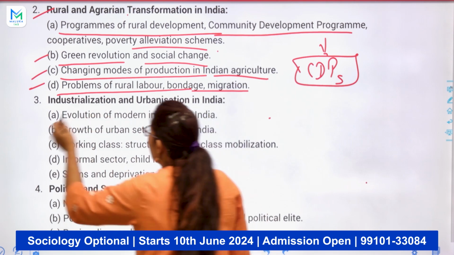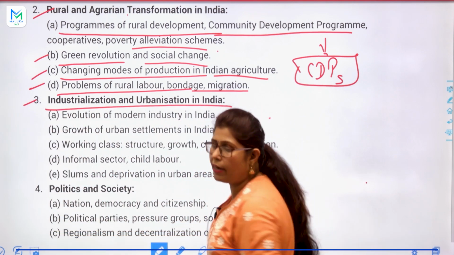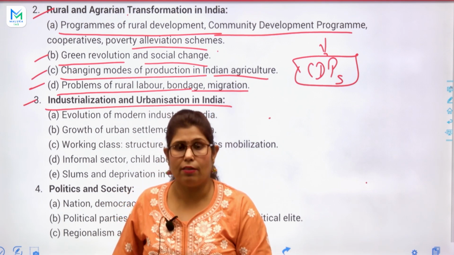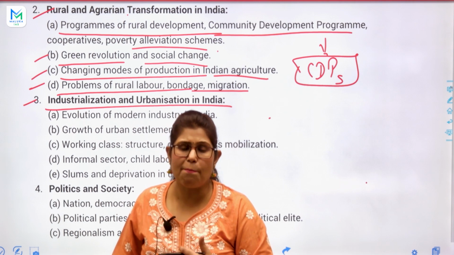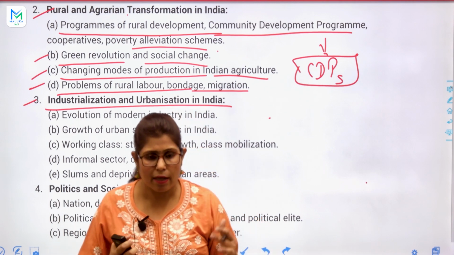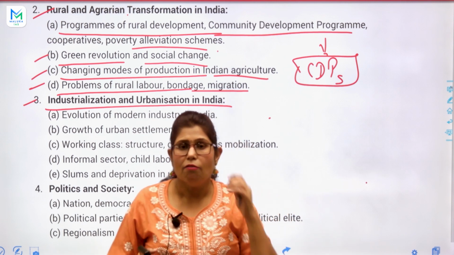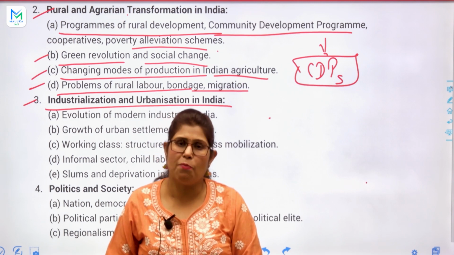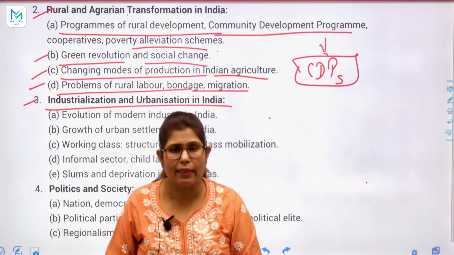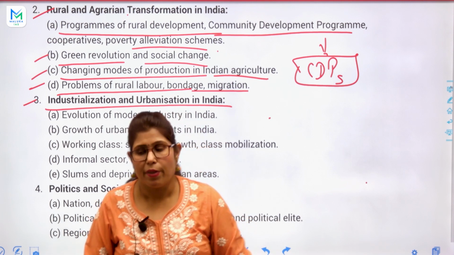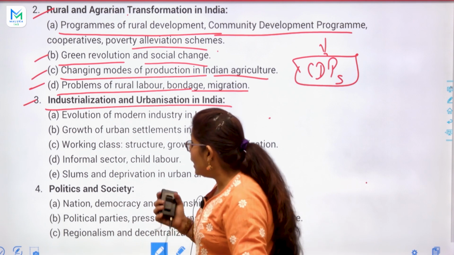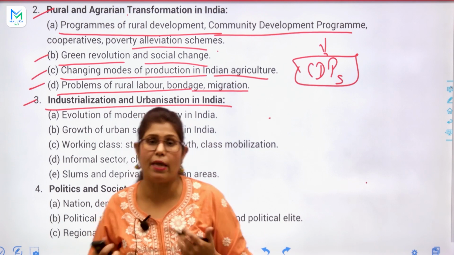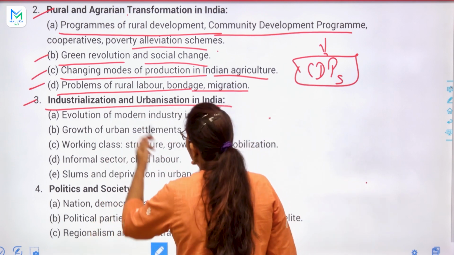So very interesting topic. Next, industrialization and urbanization in India. Yes, that is the problem in our country. Urbanization, that process which is rapidly coming, that हम बोल रहे हैं ना कि गांव खाली हो रहे हैं, okay, villages are vacating and people are coming every day to Delhi, Bangalore, Pune, Mumbai, Chennai, Kolkata, some metropolitan cities, है ना, because they feel that in these metropolitan cities there is a lot of work to do, so that's why they are coming every day. Also, that is the problem, so we will discuss.